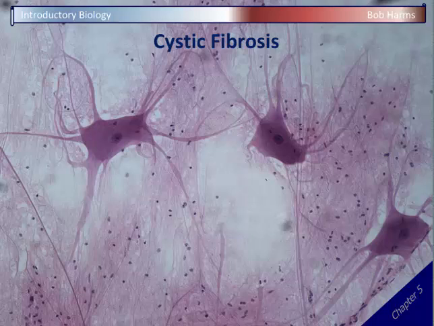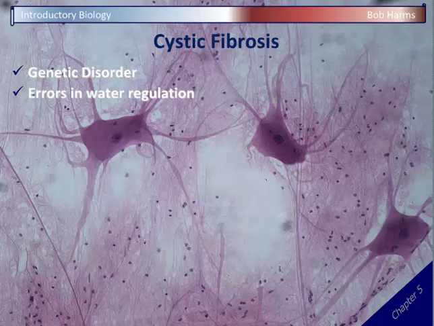And this issue of water movement and water regulation is incredibly important, and one of our more common genetic disorders in humans is cystic fibrosis. Okay? And cystic fibrosis is a genetic disorder, so you cannot catch it, but you can inherit it from mom and dad. And cystic fibrosis' major issue is it's a problem with this water regulation. It's a problem with what we just looked at on the last slide, moving water out of the cell when you need to.